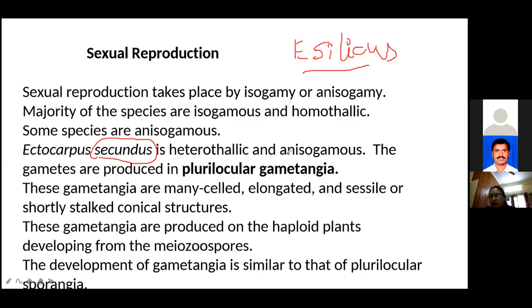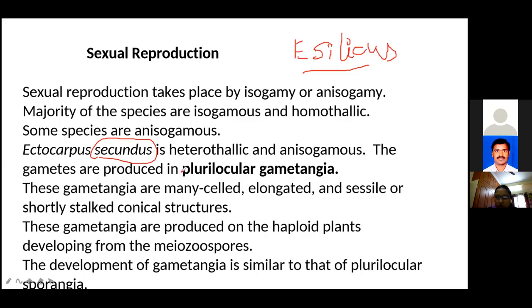Zoogametes are physiologically anisogamous. See here, where are the zoogametes produced? The zoogametes come from asexual reproduction. Here the zoogametes are physiologically anisogamous.